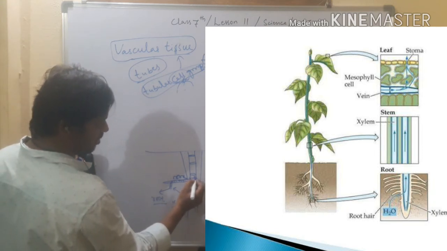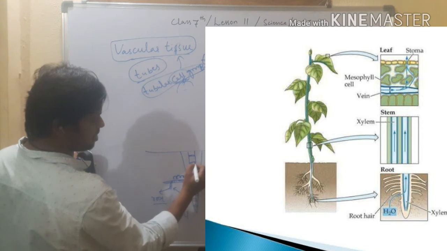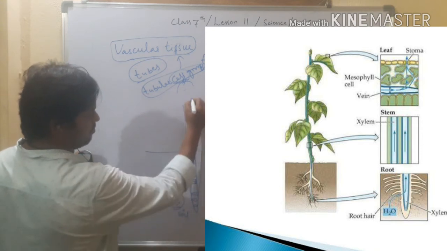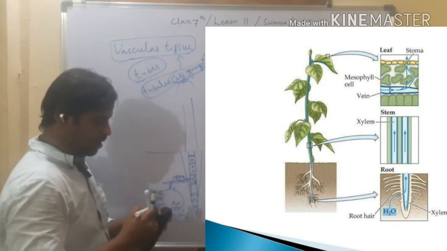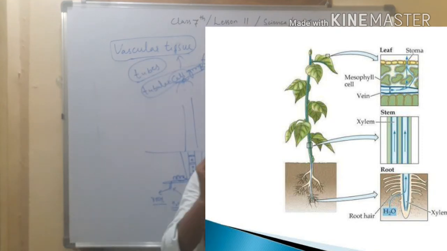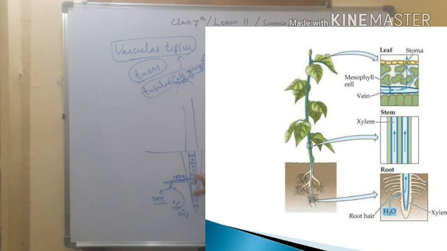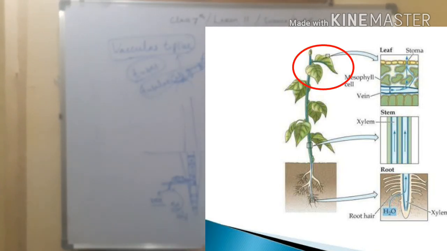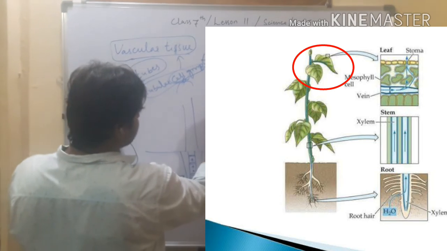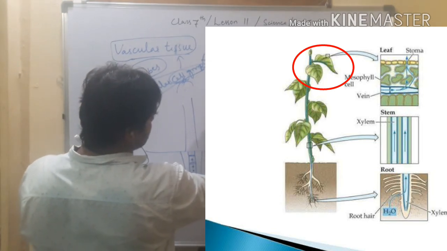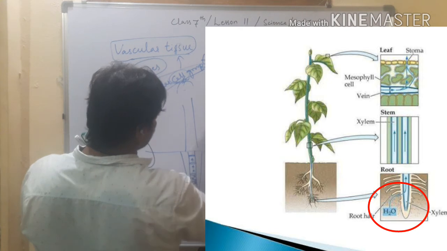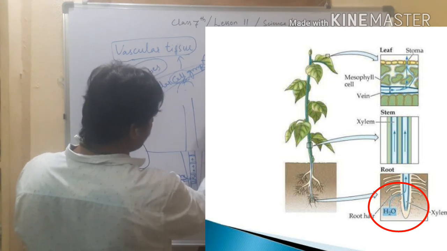Now once the water molecule enters the xylem, it pushes the water molecule towards the stem. There are two main processes which help the xylem take up the water upward. Opposite to gravity the water must be moved, and there is no borewell to switch on or off, right? Then who pulls the water upward? There are two things: number one, transpiration, and number two, root pressure.